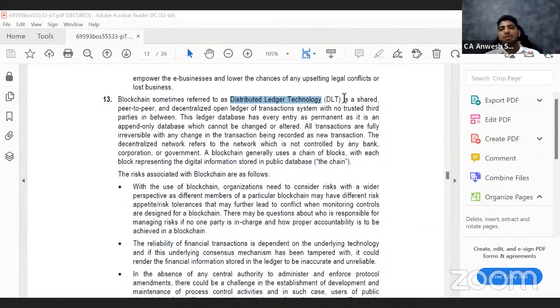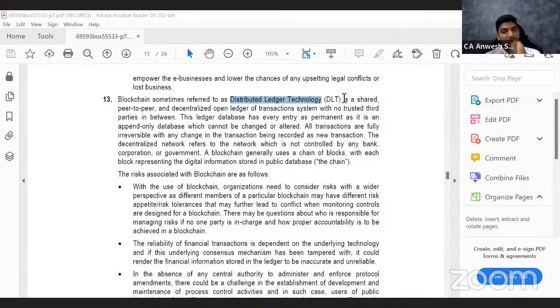Next one is it is peer-to-peer. That means whenever you do a banking transaction, it is the bank who updates that transaction. You may enter all your credentials, you may enter the OTP, and you may pay it. But it is the bank who is actually responsible for entering the data in the ledger. But here, it is not that way. There is no centralized person at all. It is peer-to-peer. So if I'm sending money to you, it is only two of us who are entering into this transaction, and that gets recorded in the server.